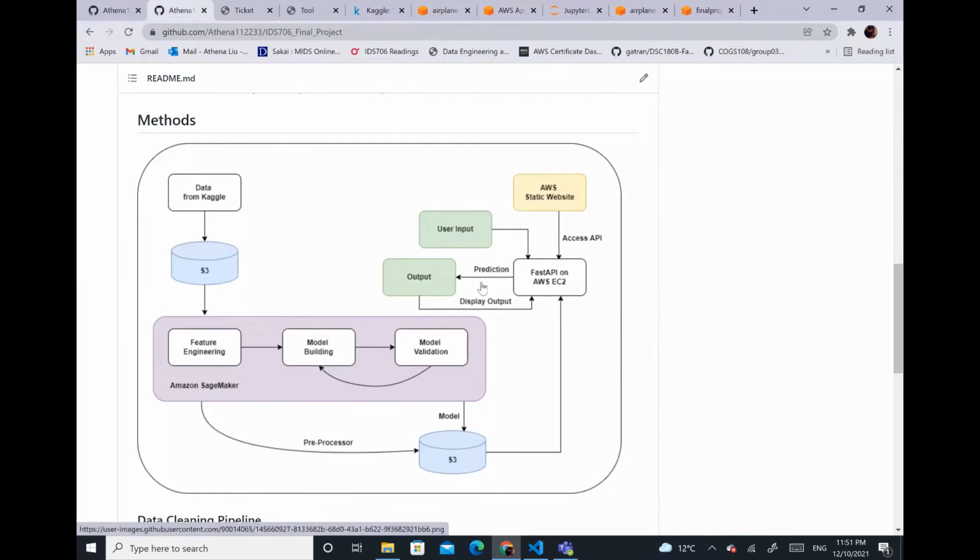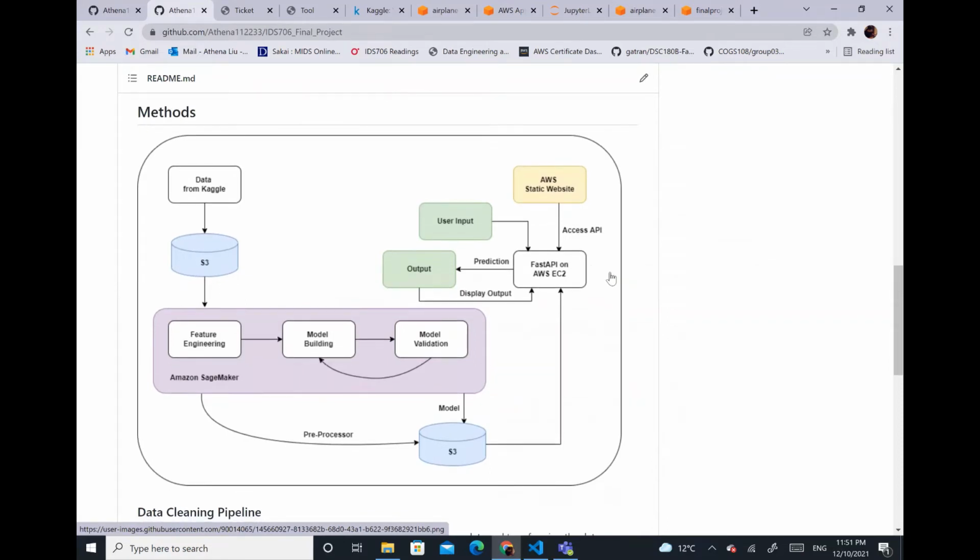Okay, so I'll walk through the technical flowchart for our project. First of all, we get the dataset from Kaggle and store it in an AWS S3 bucket. Then on Amazon SageMaker, we performed data pre-processing on numeric and categorical variables in our dataset and built a linear regression model, and also went through the model validation part. The preprocessor and the trained model are exported to another S3 bucket for the later use of the FastAPI.